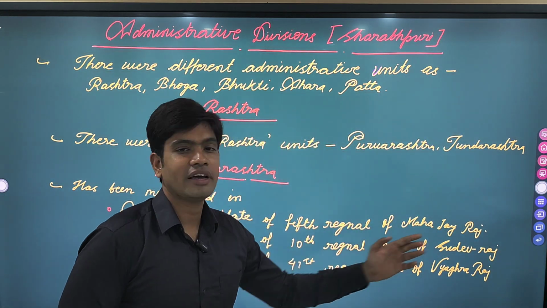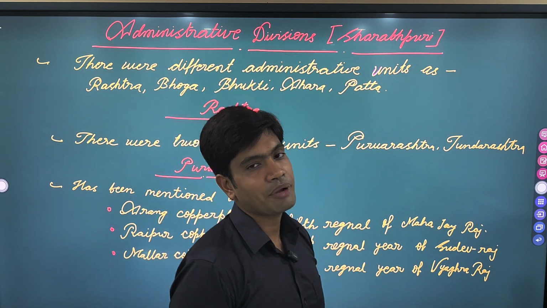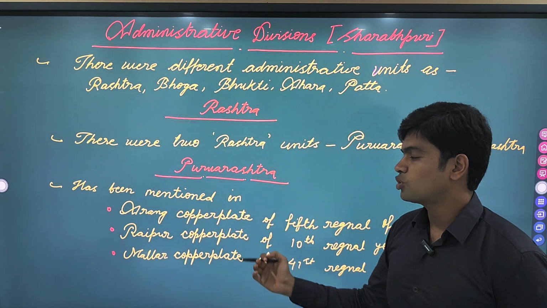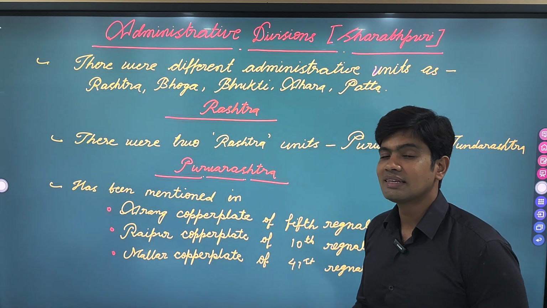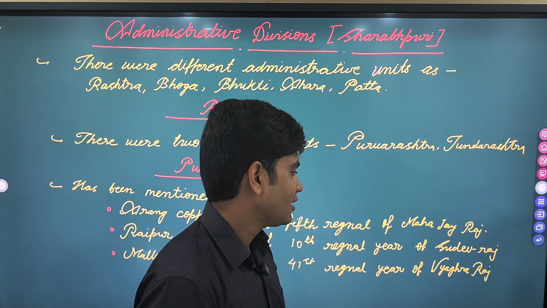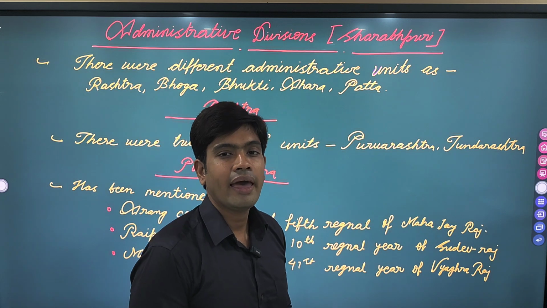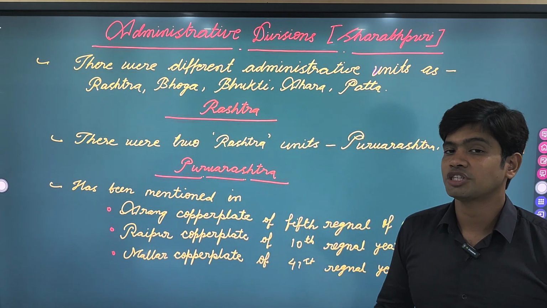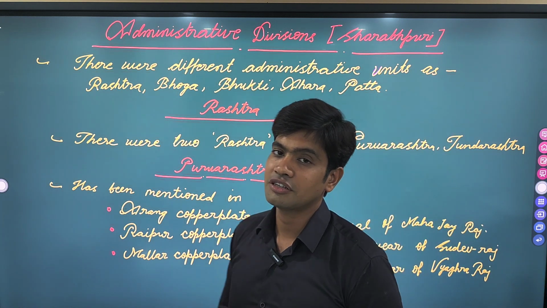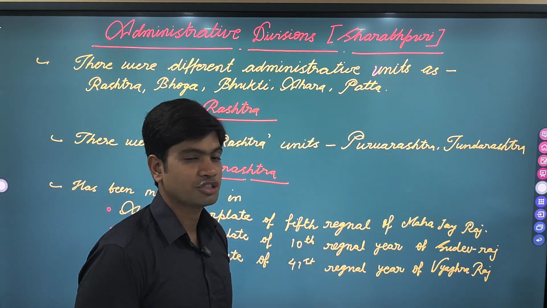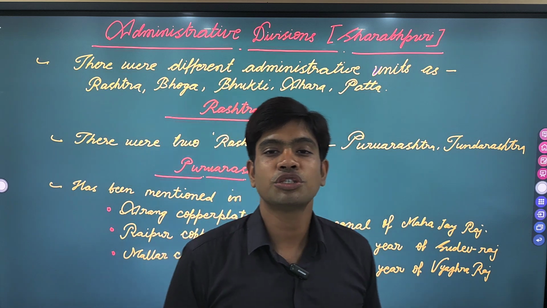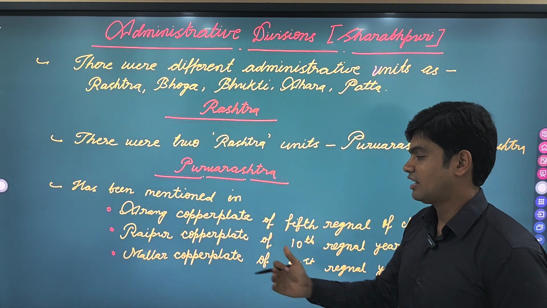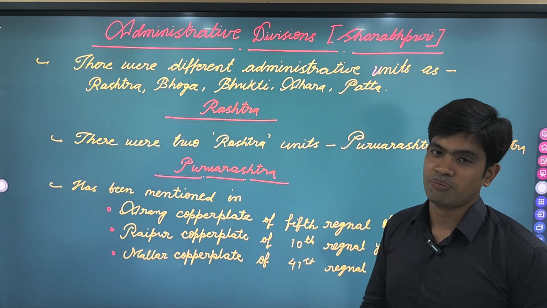So the first mention of Purva Rashtra has been obtained from the Arang copper plate issued in the 5th regnal year by the king Mahajairaj. Similarly, the second mention has been found in a Raipur copper plate, which was issued in the 10th regnal year by a king Sudevraj. Its mention has also been found in the Mallar copper plate, which was issued in the 41st regnal year by a king called Vyagharaj. So these are the 3 mentions of Purva Rashtra: first, the Arang copper plate, second, the Raipur copper plate, third, the Mallar copper plate.